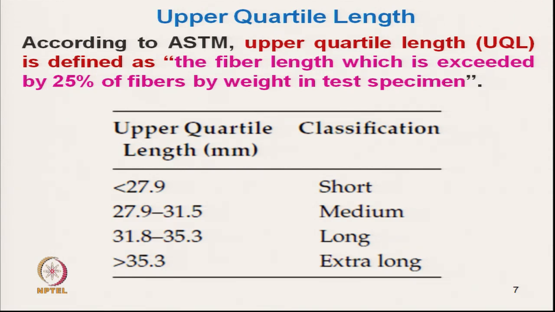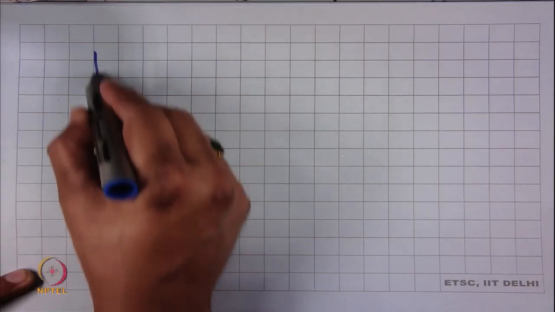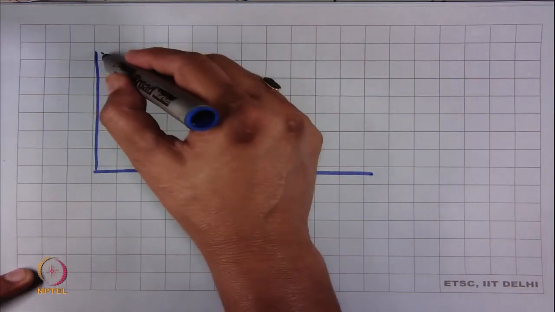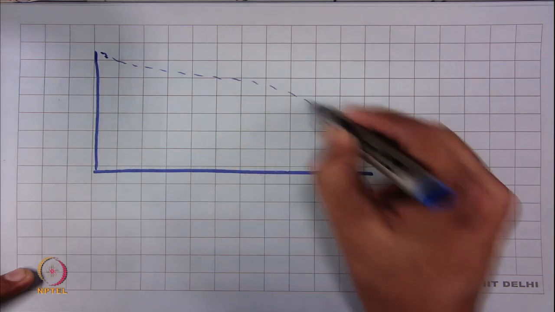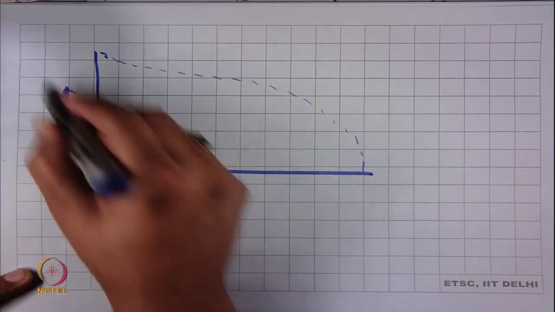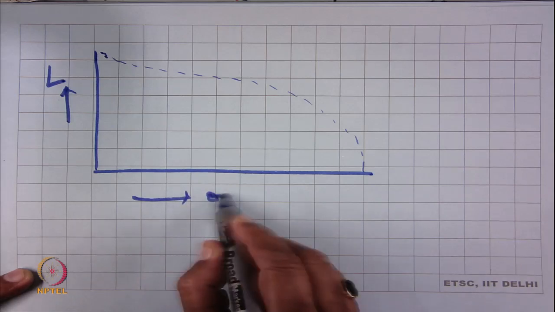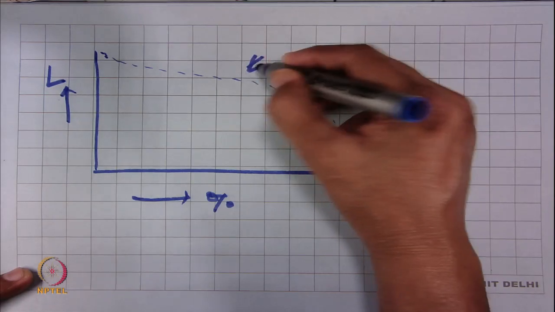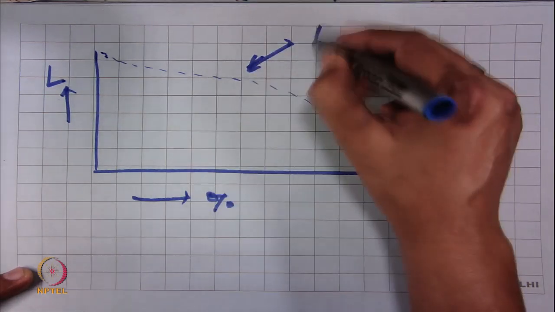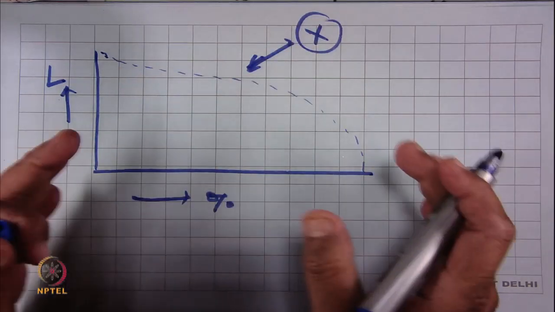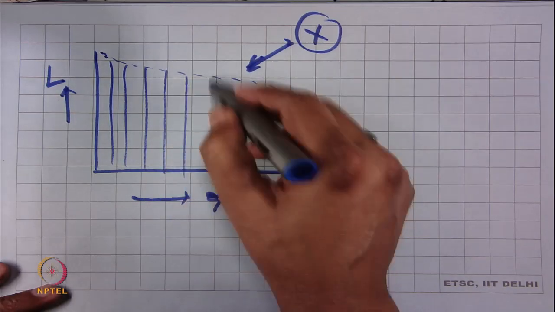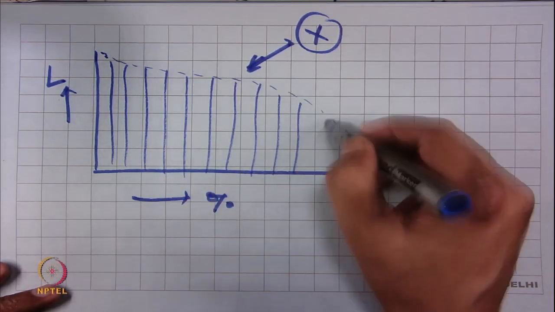Now, again let us discuss the upper quartile length based on mass. Again this is the fiber length distribution, so this is the length, and this is the proportion of fiber. Here this mass has a total of x. If we take the total fiber, the mass of the total fiber is say x milligram, x unit.